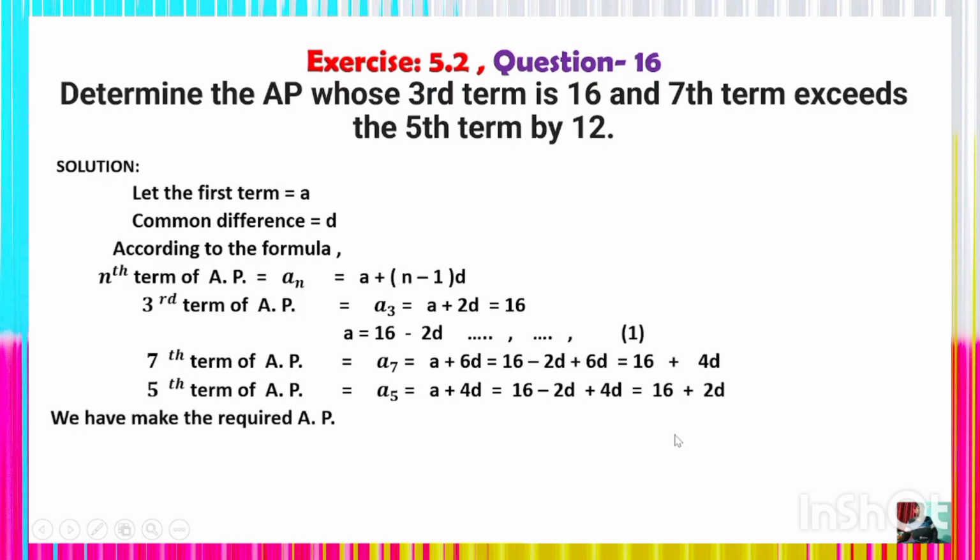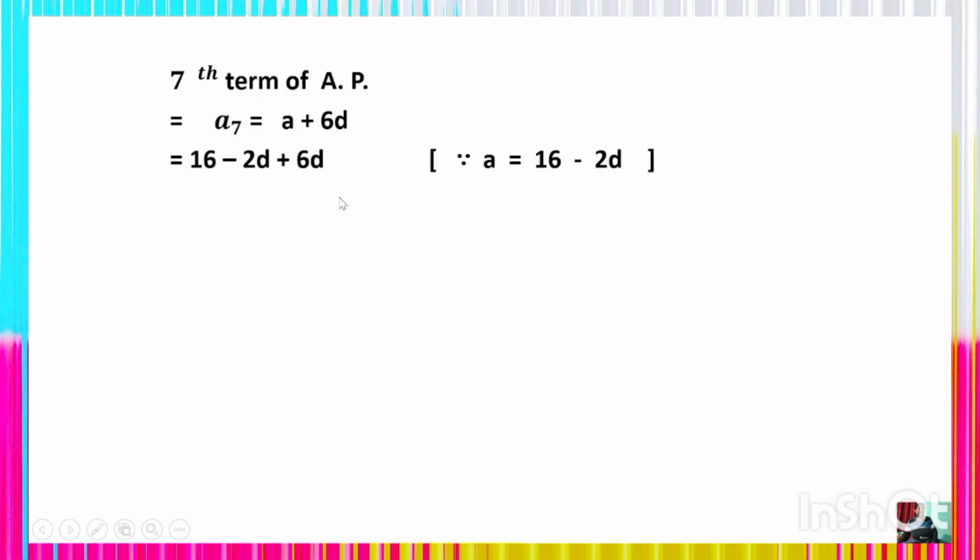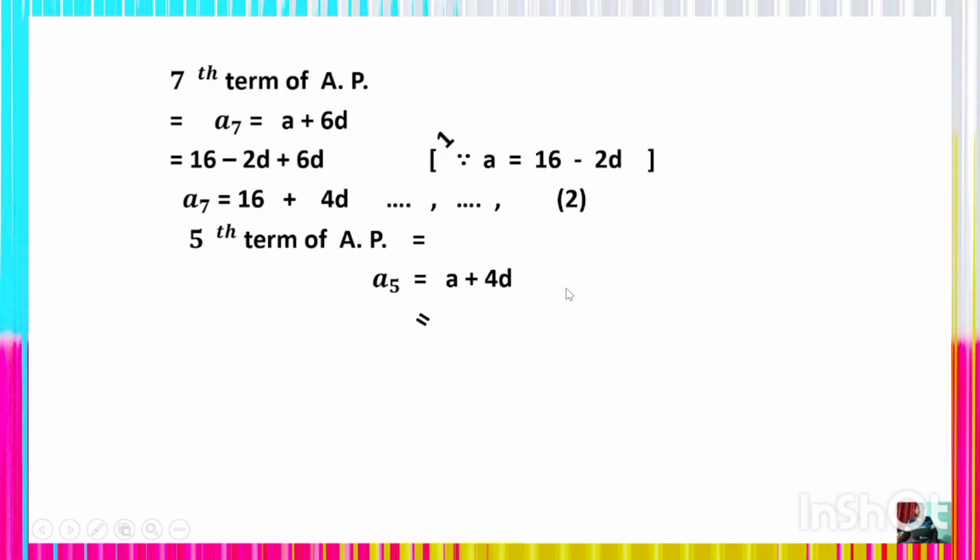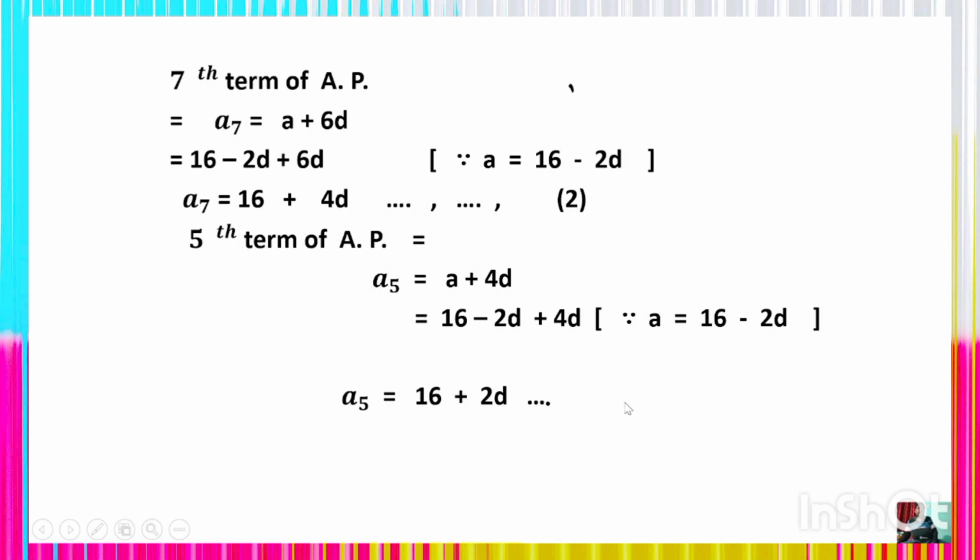Okay, so we have to make the required AP, an arithmetic progression. Now the seventh term of the AP is what? a7 = a + 6d, which is 16 - 2d + 6d, and a7 = 16 + 4d by putting the value of a. Understand? Now similarly, the fifth term of the AP is what? a5 = a + 4d, which is 16 - 2d + 4d, which is a5 = 16 + 2d, equation number 3.